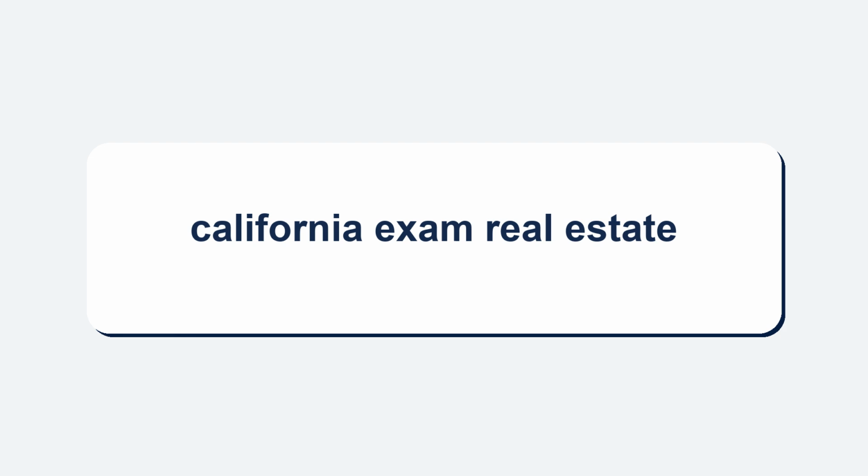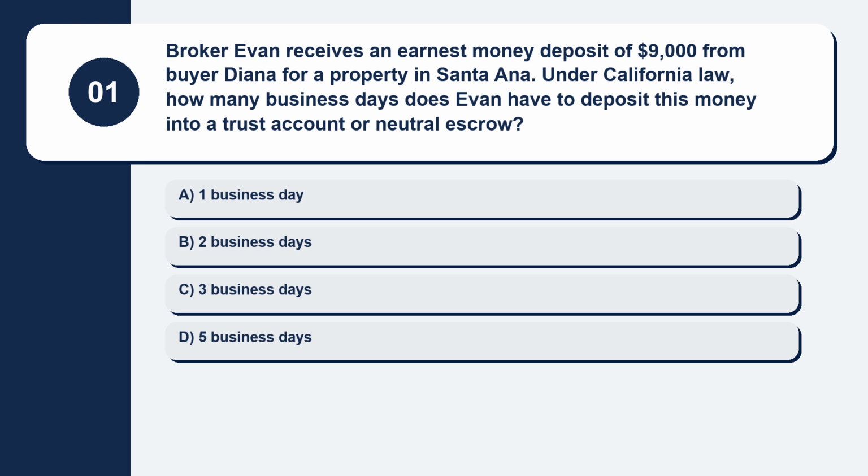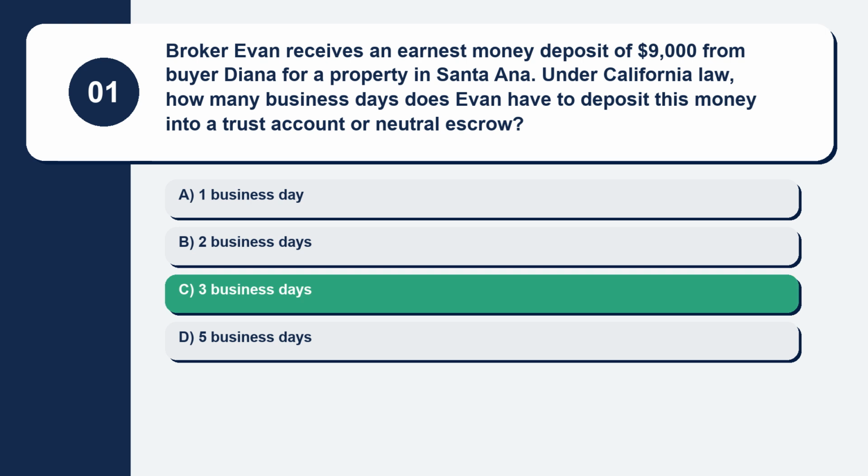Let's begin. Question 1. Broker Evan receives an earnest money deposit of $9,000 from buyer Diana for a property in Santa Ana. Under California law, how many business days does Evan have to deposit this money into a trust account or neutral escrow? Here are your options. Option A, 1 business day. Option B, 2 business days. Option C, 3 business days. Option D, 5 business days. The correct answer is option C, 3 business days.